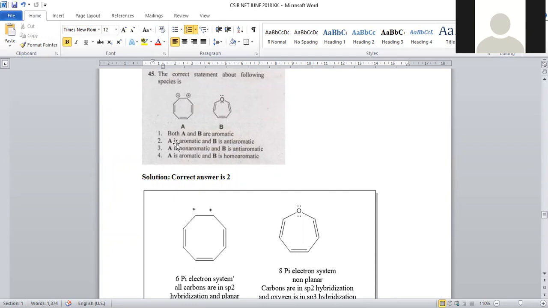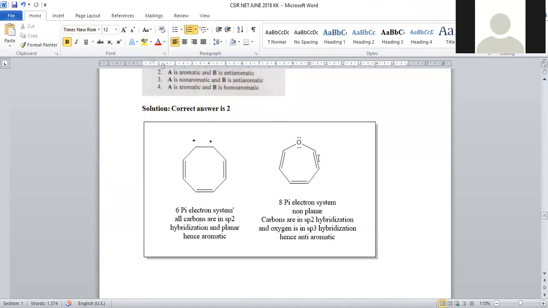Both A, B are aromatic, don't know. A is aromatic, correct. B is anti-aromatic, so we have to find whether B is anti-aromatic or not. A is non-aromatic, wrong, because A is aromatic. A is aromatic is right. B is homoaromatic. We have to find out.